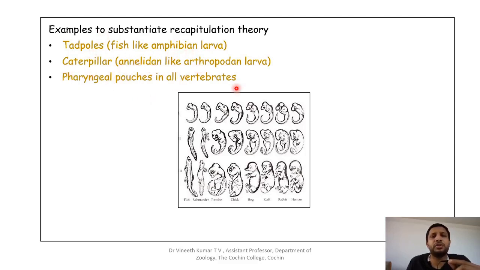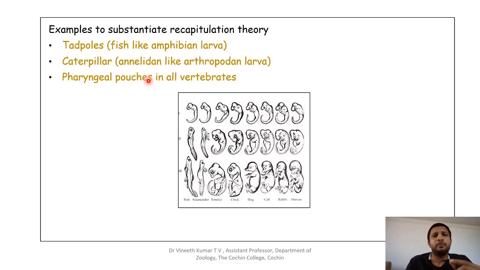Next is the pharyngeal pouches in all vertebrates. All vertebrates possess a pharyngeal pouch. Pharyngeal pouch is nothing but the primitive or an embryonic stage of a gill. So that is present in every vertebrate, even man, during the embryonic stages, and in man, because in mammals it does not have any function, it just disappears during the course of embryonic development. So these are the three examples that are considered as evidences for recapitulation theory,